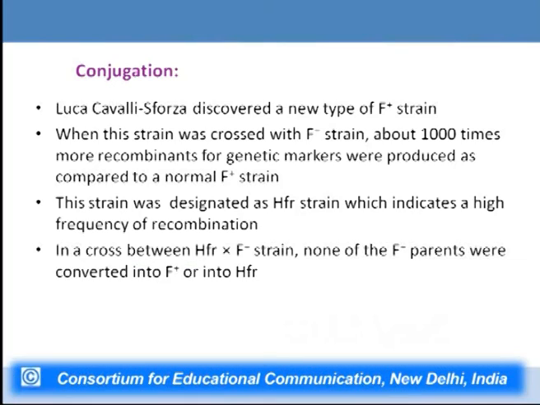Another important aspect of this experiment was that in the crosses between HFR and F minus strains, none of the F minus parents were converted into F plus or into HFR. Earlier, in the discussion of conjugation, we had seen how the F plasmid is transferred from one bacterium to another, and how during this transfer the F minus strain is converted into the F plus strain, because the complete F plasmid was transferred from the donor bacterial cell to the recipient bacterial cell.